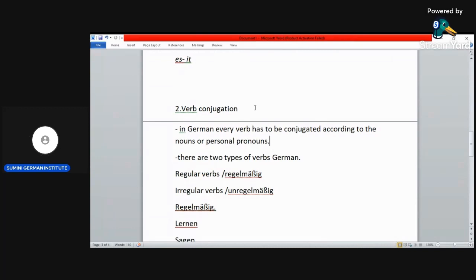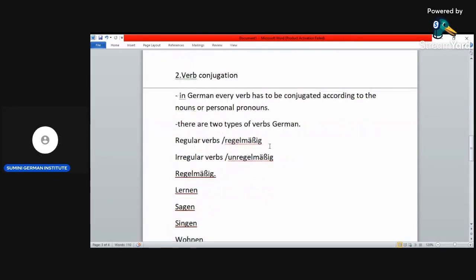I'm going to show you how you do it. So in German, there are two types of verb. Also in English, there is the regular verb and the irregular verb. The regular verb is called regelmäßige Verben.